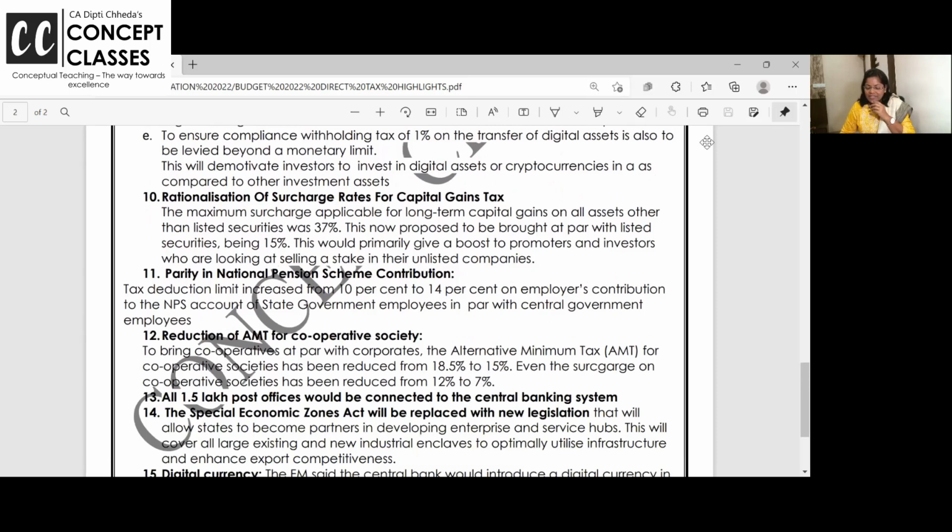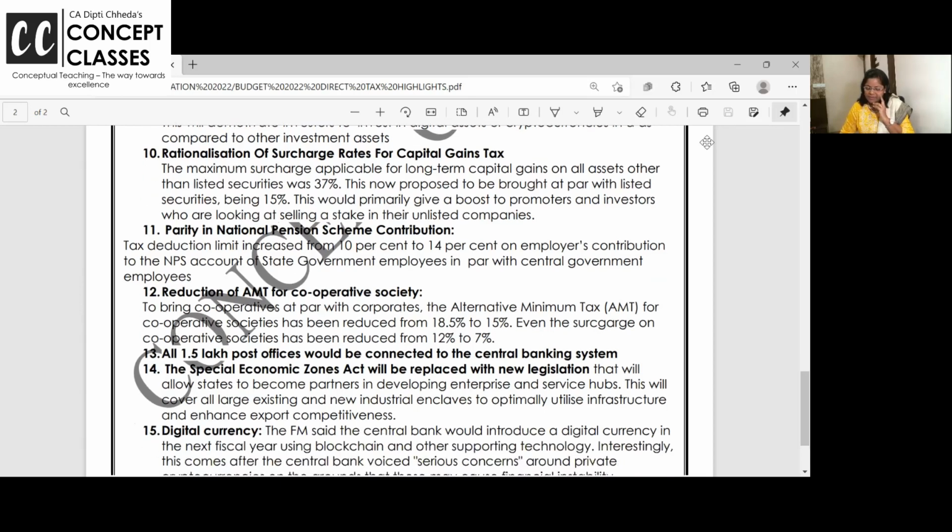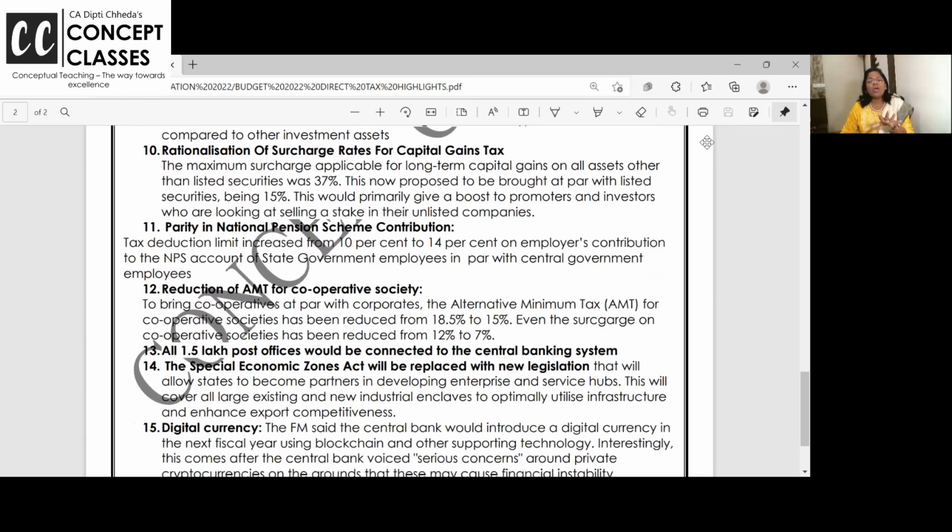Rationalization of surcharge rates for capital gain. This I already told you. I read it earlier, but I already told you that the maximum surcharge applicable for all the assets will now be 15%. Yeah. There's a small amendment now for state government employees.